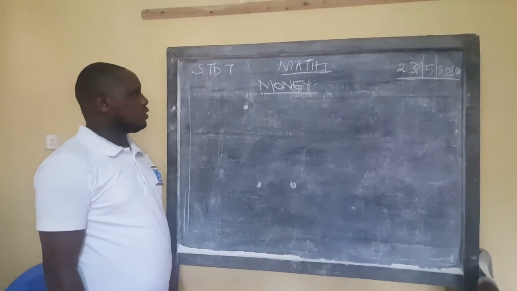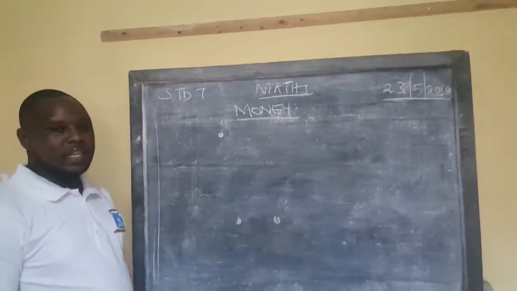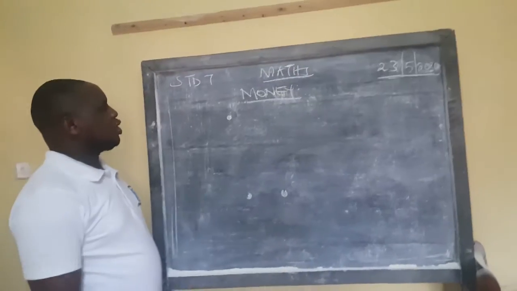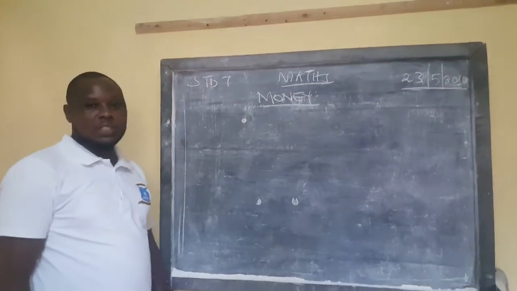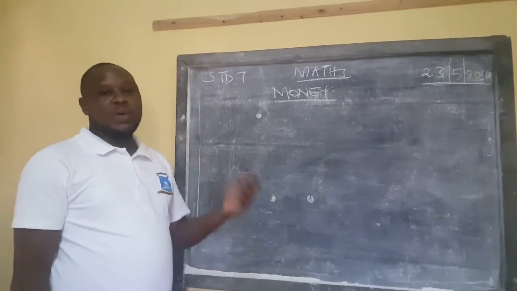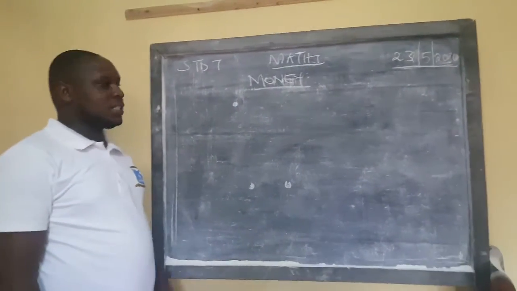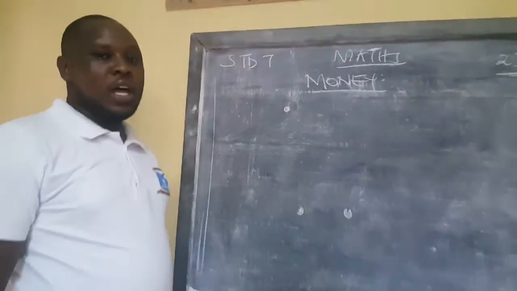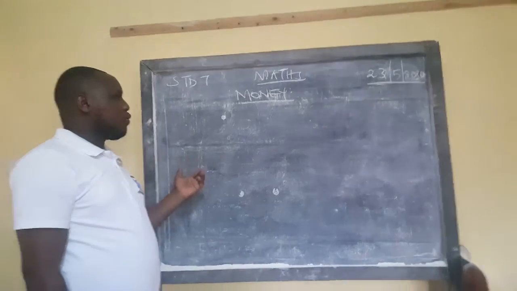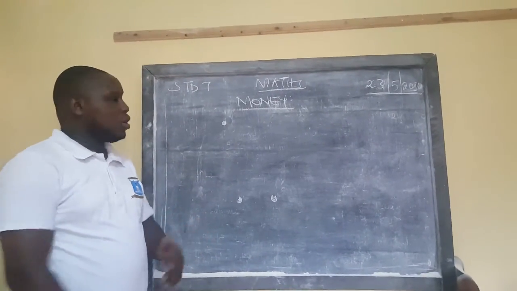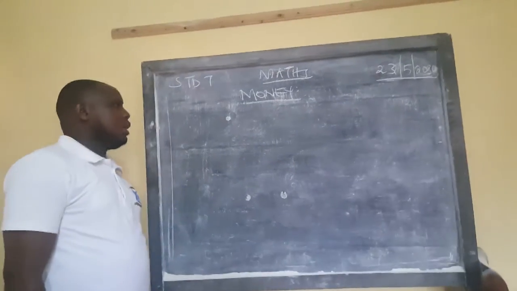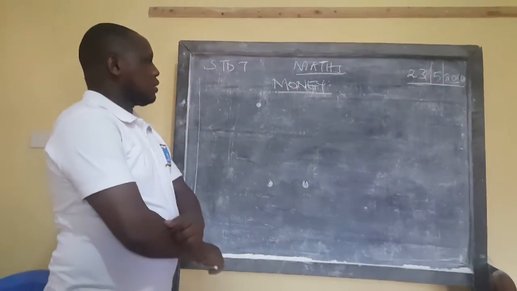In our today's lesson, we are going to begin a new topic, and the topic will be money. Now when I mention money, all of us know what we are talking about because we interact with money every now and then. Maybe when you are going to the market to buy something, you've been sent something by mommy to go and buy, you are given some money, whether in coin form or even note form. So in our lesson about money, we are going to discuss a few things.